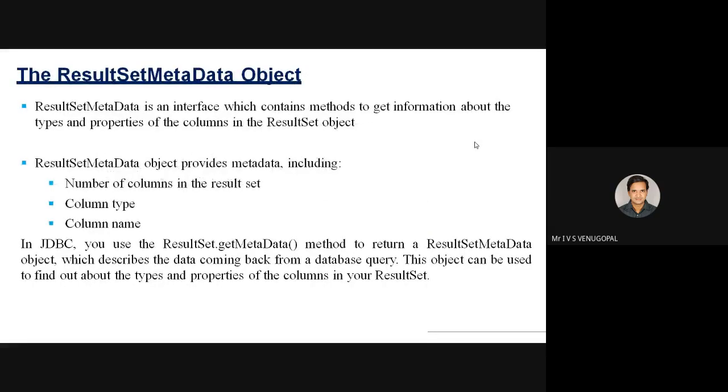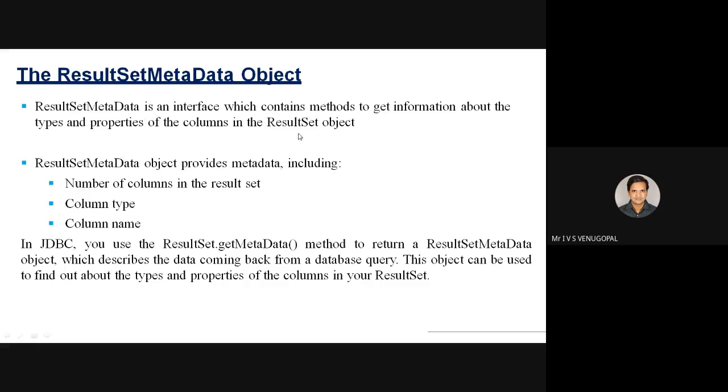The next kind of metadata available is result set metadata. Database metadata is information regarding the database. Similarly, result set metadata returns the data regarding a result set. You already know a result set is a logical entity that stores all the rows and columns of a table in a database. Whenever I issue the select statement, select star from table name, it retrieves a set of rows and columns. The set of rows and columns can be stored in your Java application by using this result set object.